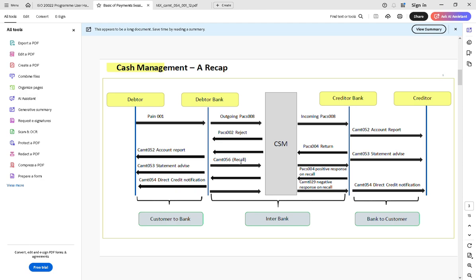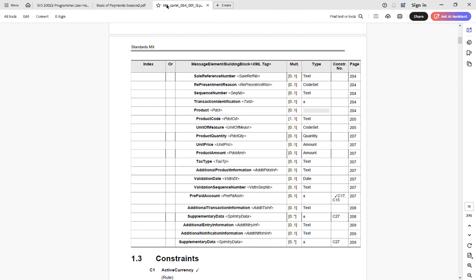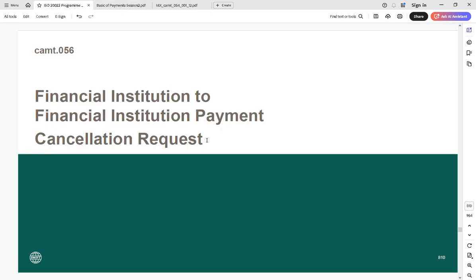So for cancelling a payment which is already settled, we have to send CAMT.056. Based on the CAMT.056, they send a response message, which is the PACS.004 return message that we already learned. Now we are going to see the request of cancellation message between the debtor and the receiver. It is sent by the debtor bank to the receiver bank: the financial institution to financial institution payment cancellation request.